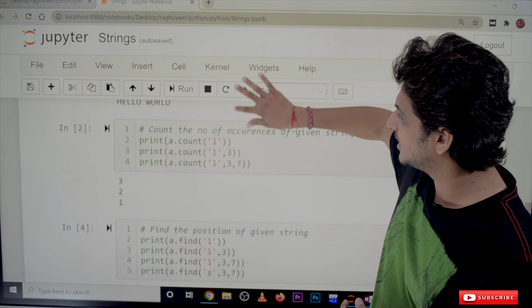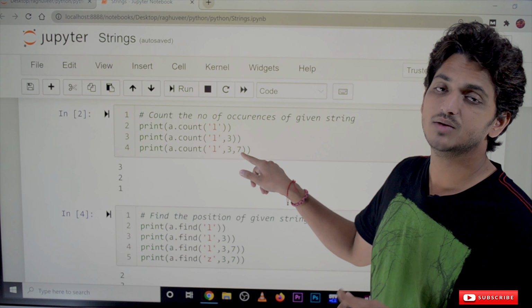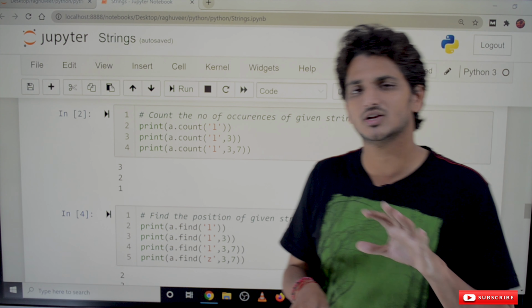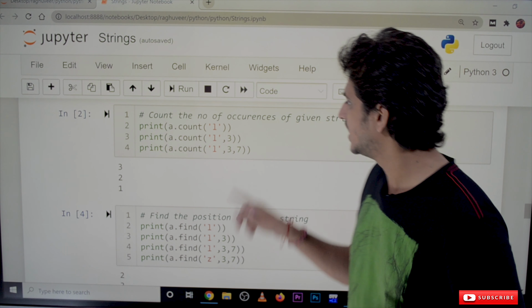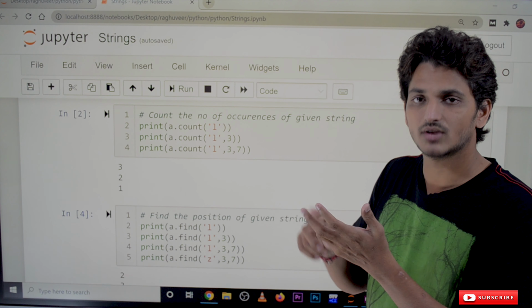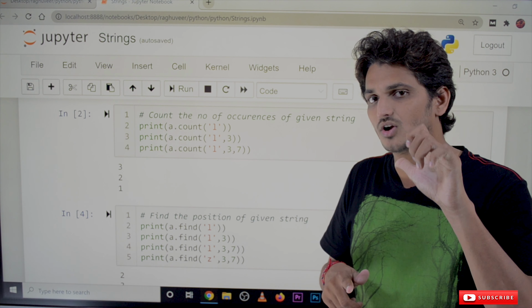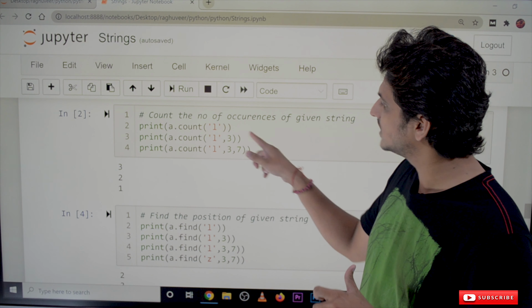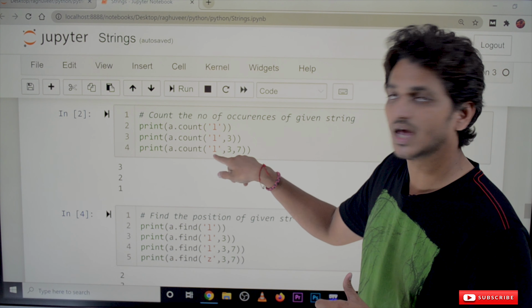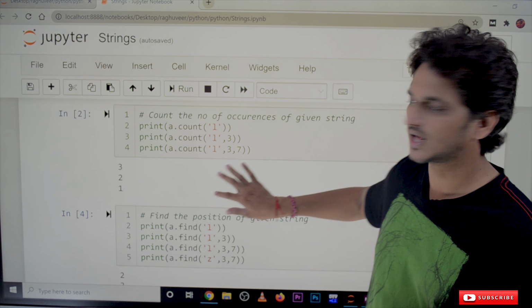The same way, next one, print a dot count with a starting position and an ending position. In almost all of the Python language, the last position is not considered. It will take only the third position, fourth position, fifth position and sixth position. The seventh position is not considered. That's why in these given positions, how many times L occurred is what it will count. It occurred only 1 time.